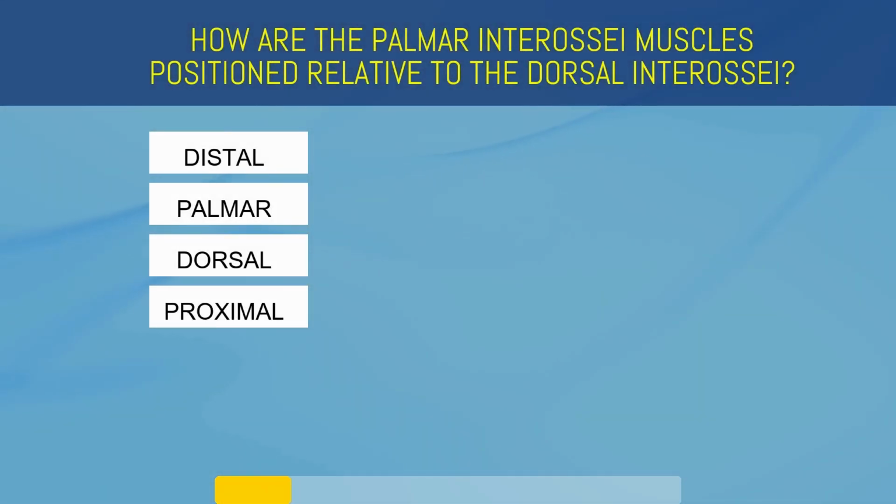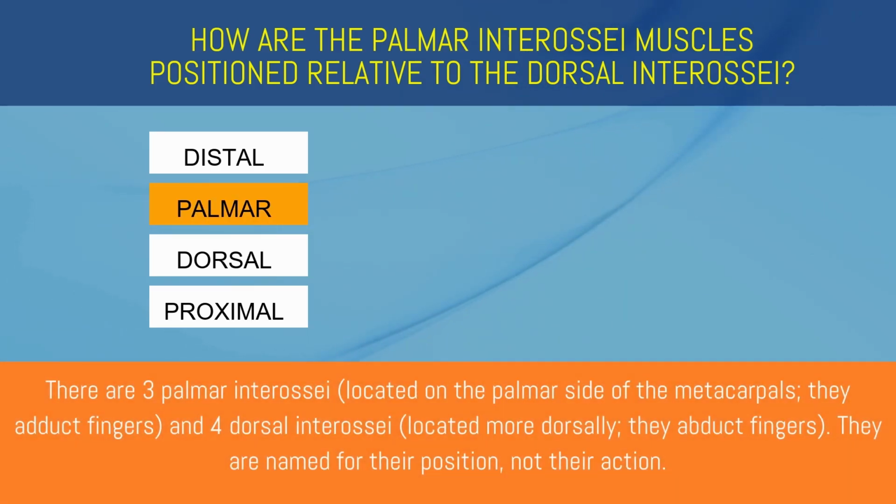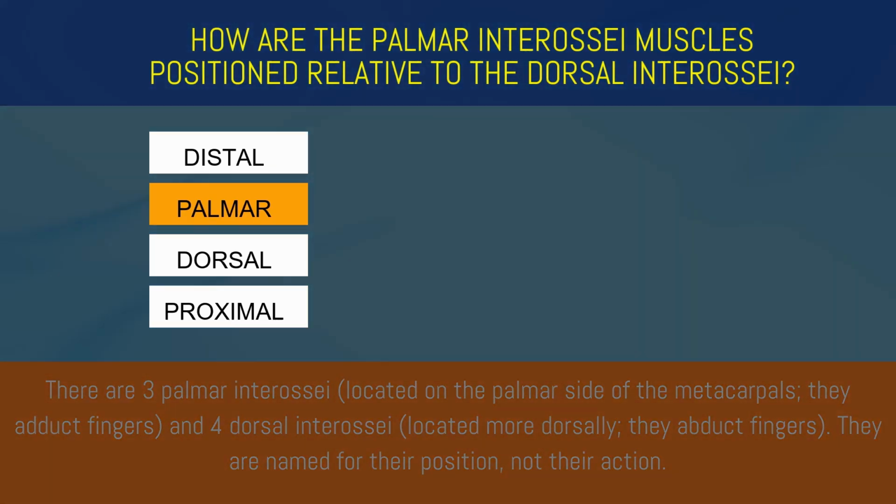How are the palmar interossei muscles positioned relative to the dorsal interossei? Distal, palmar, dorsal, or proximal? Palmar. There are 3 palmar interossei and 4 dorsal interossei. They are named for their position, not their action.